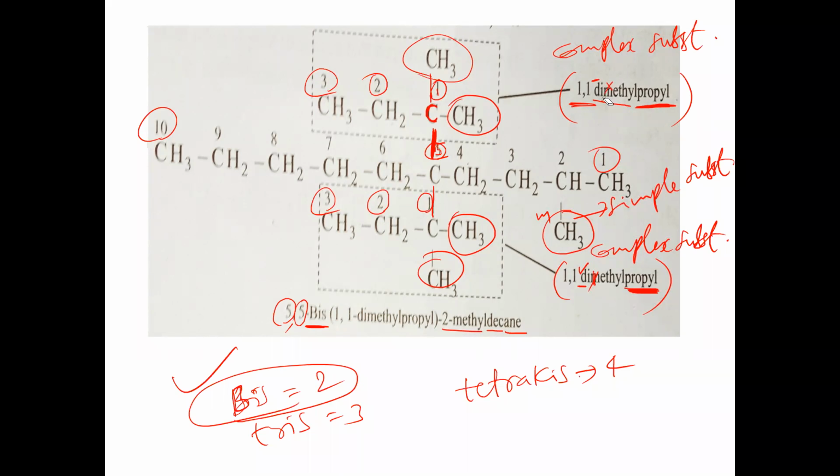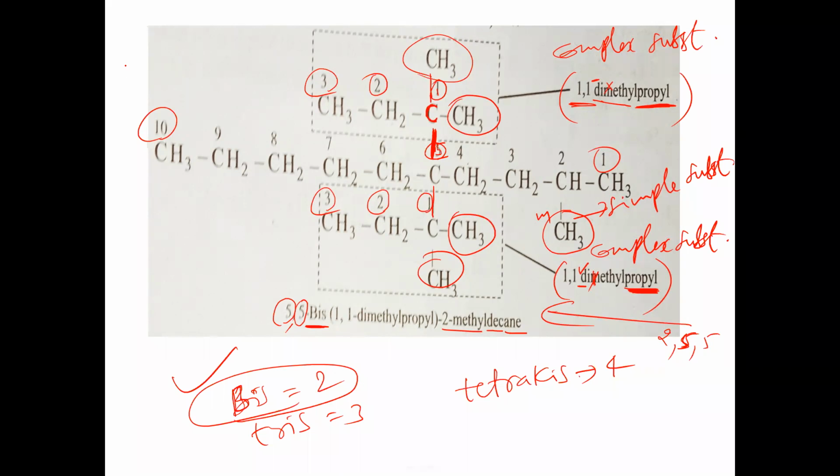But here, in this case, on the fifth position we have taken it 2 times, and the lowest set of locants we have also taken. If you take numbering from right side to left side, we get locants 2 for methyl, and 5,5 for the bis(1,1-dimethylpropyl). So the locants are 2, 5, 5.